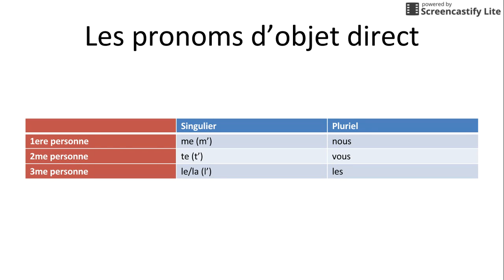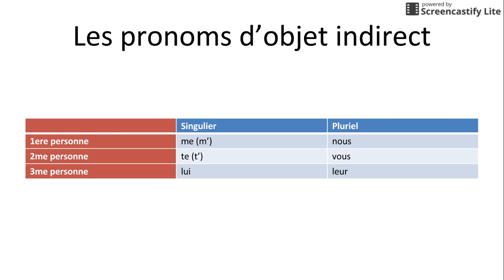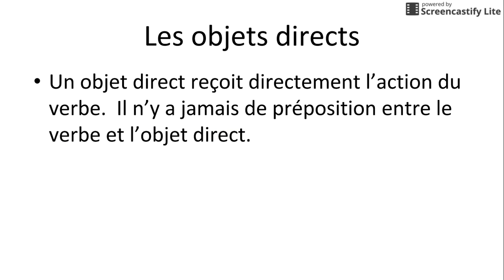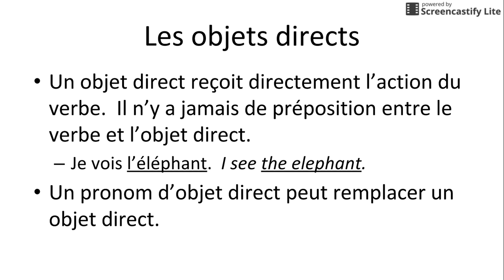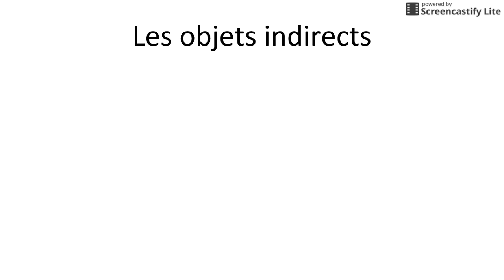We next have direct object pronouns, which are laid out here for you, singular and plural forms. And we also have indirect object pronouns. Again, the singular and the plural forms. So a direct object directly receives the action of the verb. There's no preposition between the verb and the direct object. Je vois l'éléphant, je le vois. The direct object pronoun replaces the direct object.